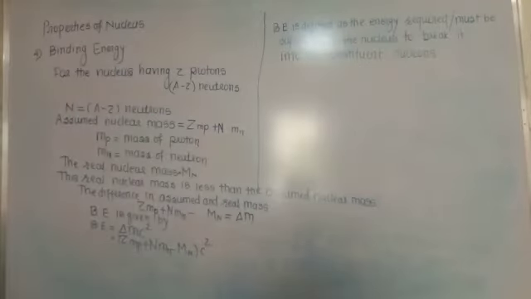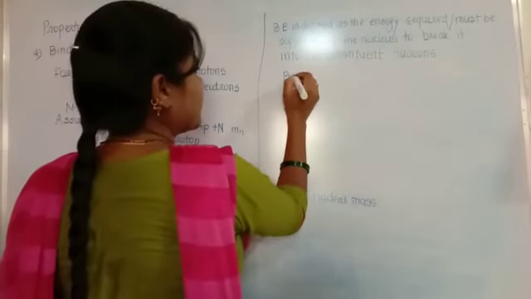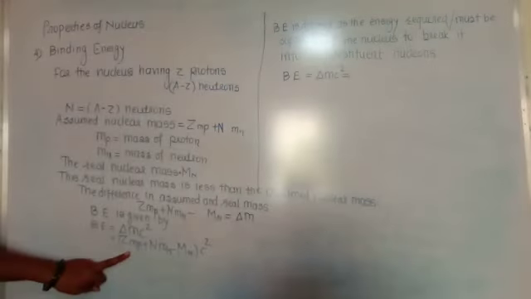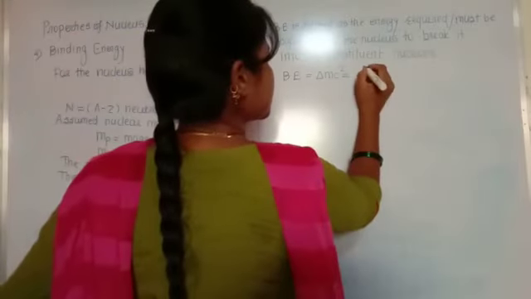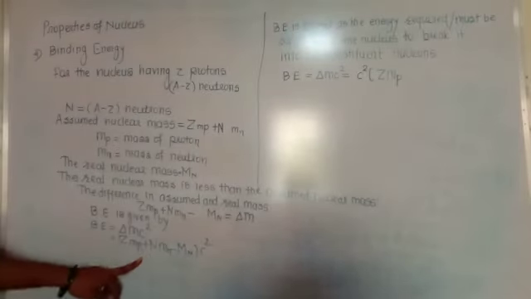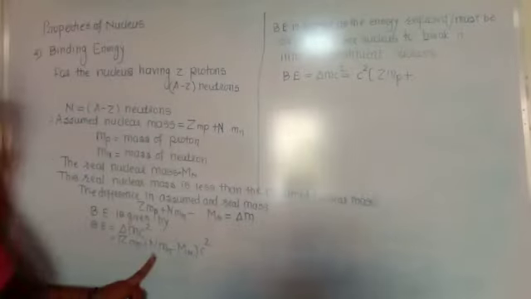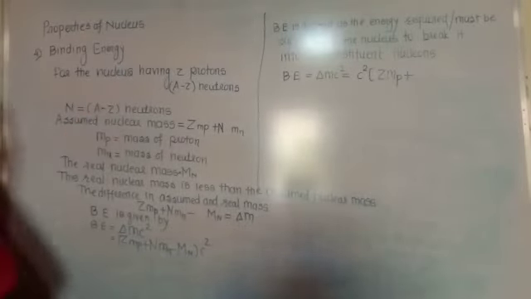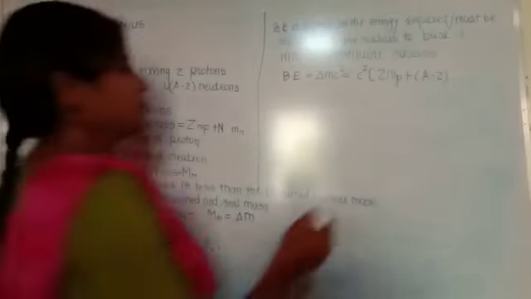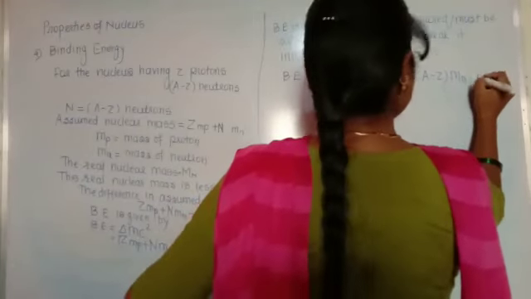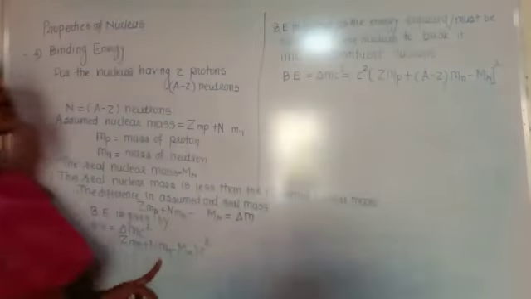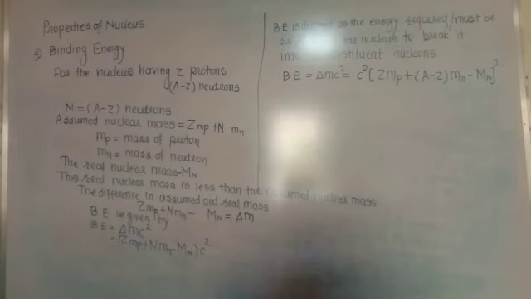So the binding energy is equal to delta M c square, which is nothing but the quantity Zmp plus N mn minus capital Mn, multiplied by c square. Here N is nothing but A minus Z, so we write A minus Z times mn. This is the formula for the binding energy of the nucleus.